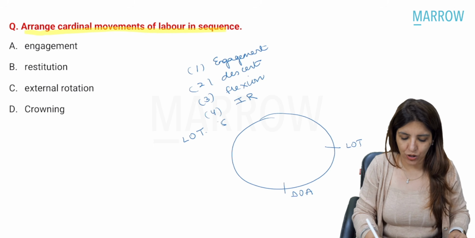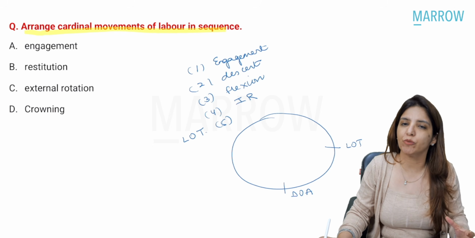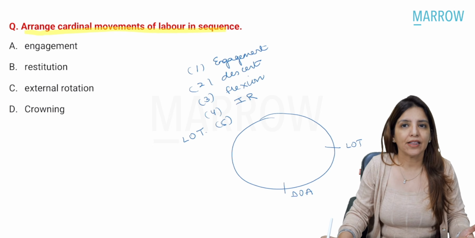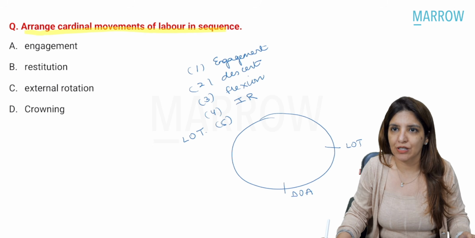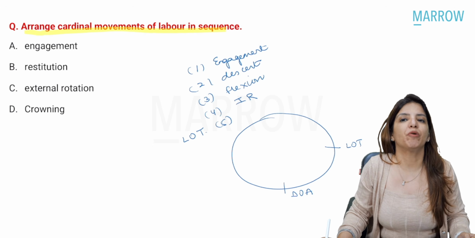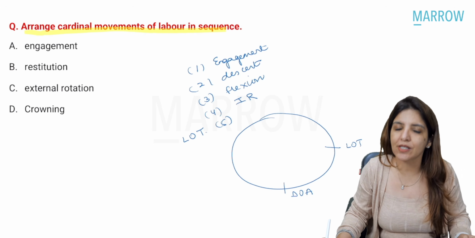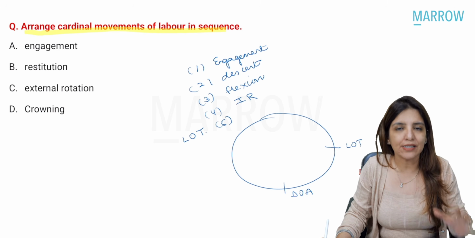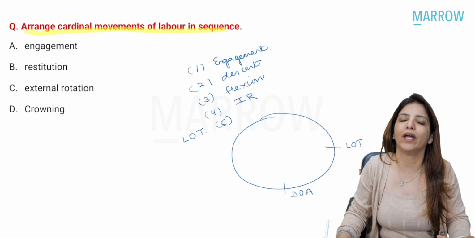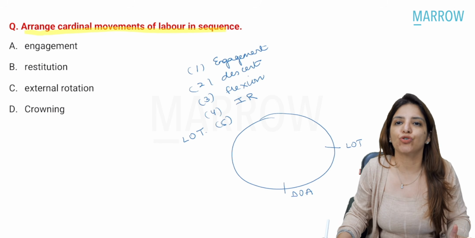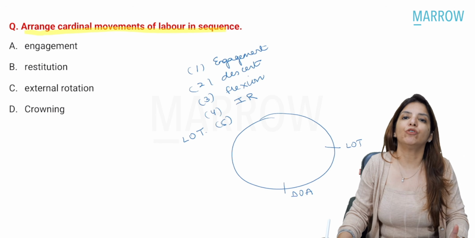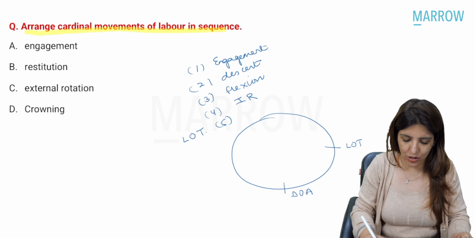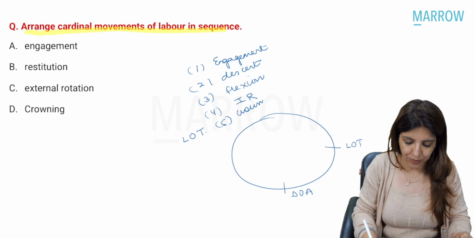With internal rotation, now the occiput of the baby will be directly behind the pubic symphysis, and then with further contractions, the head of the fetus will be visible at the mother's introitus, and when the contractions are relieved, the head is going to move up. Until a time comes where, irrespective of uterine contractions, the head of the fetus is permanently visible at the mother's introitus, and that is what is called crowning.